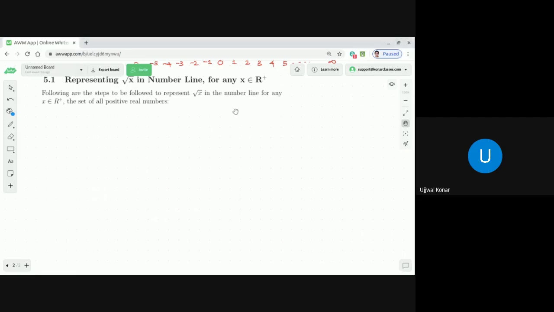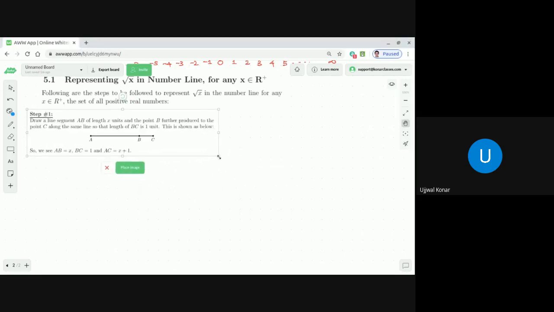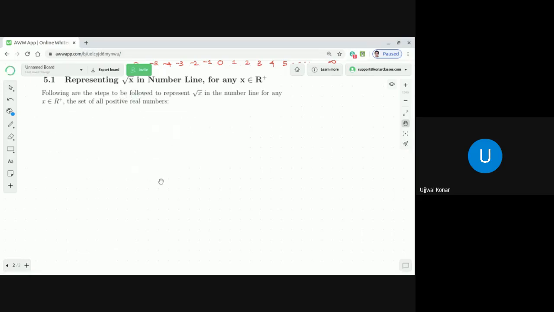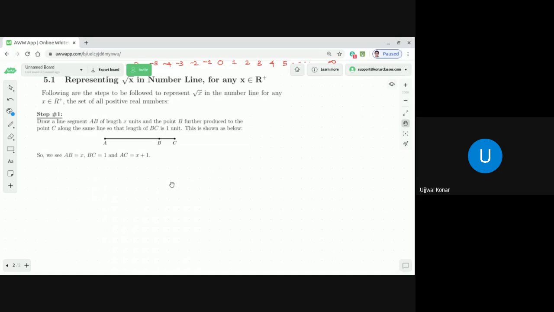So it is a 5 step process. There are 5 steps involved. The first step is something like this. Could you please confirm that you are able to read it very clearly? Yes, sir.